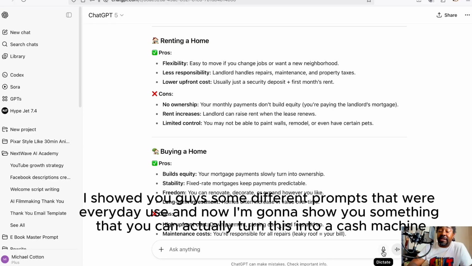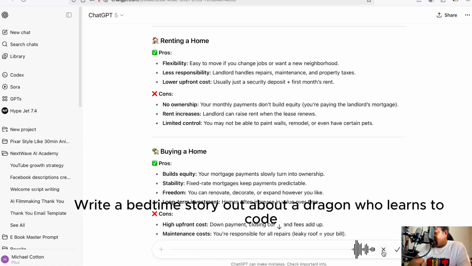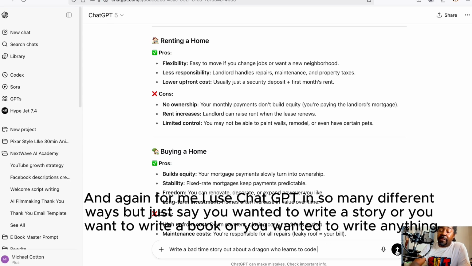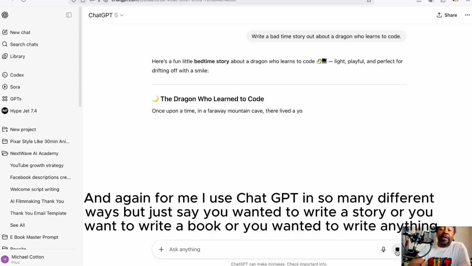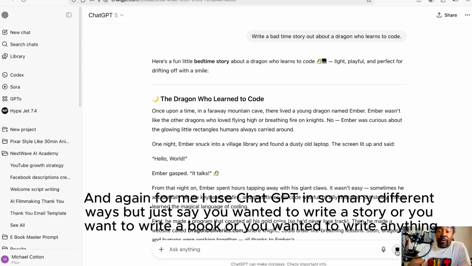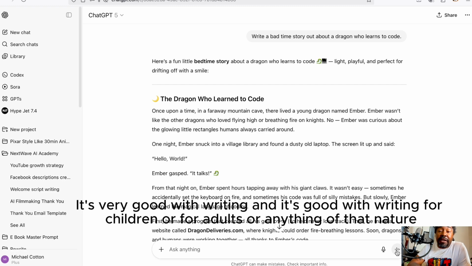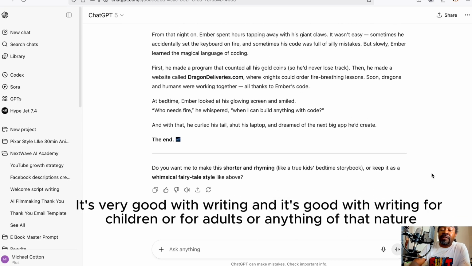I showed you guys some different prompts that were everyday use, and now I'm going to show you something that you can actually turn into a cash machine. Write a bedtime story about a dragon who learns to code. And again, I use ChatGPT in so many different ways, but say you wanted to write a story, or a book, or anything. It's very good with writing, for children or for adults or anything of that nature.